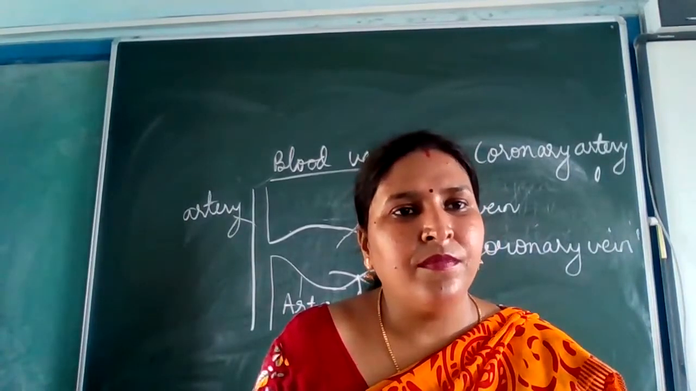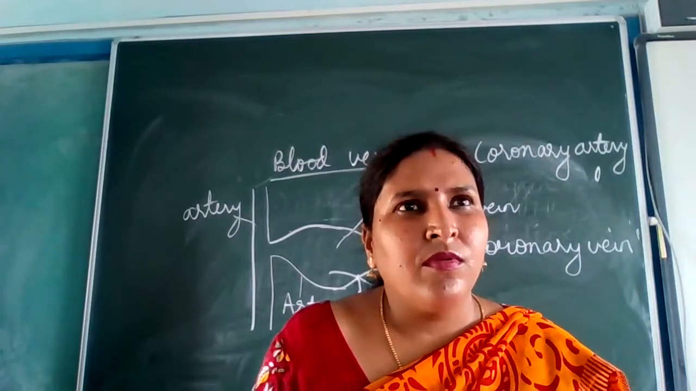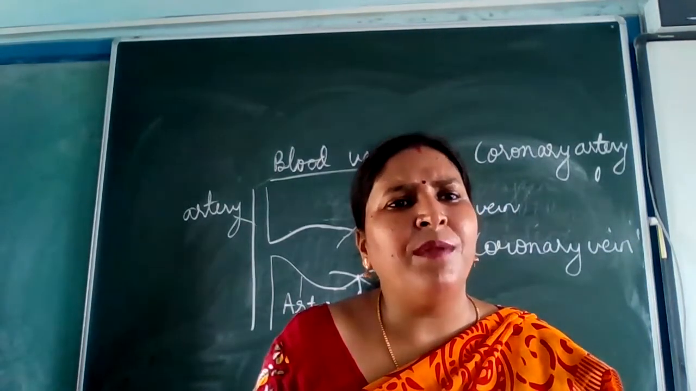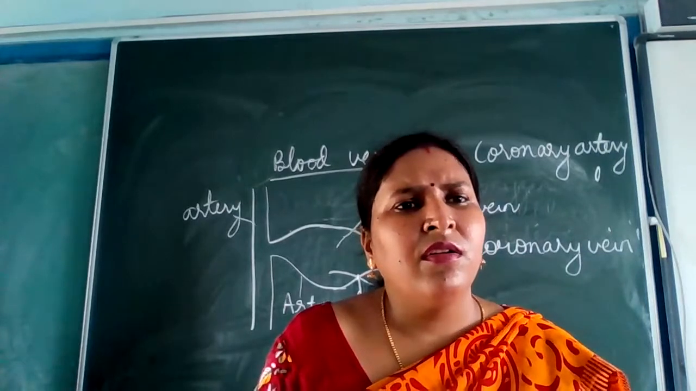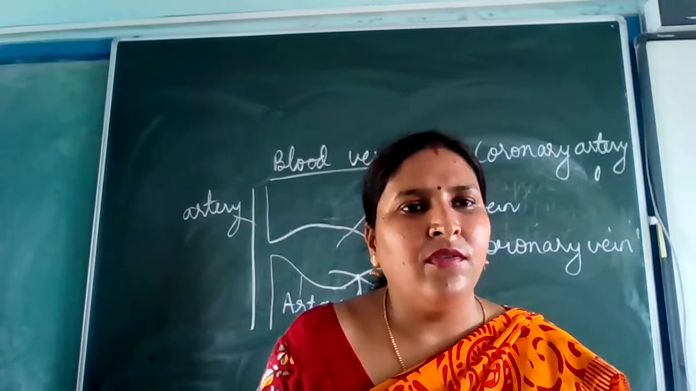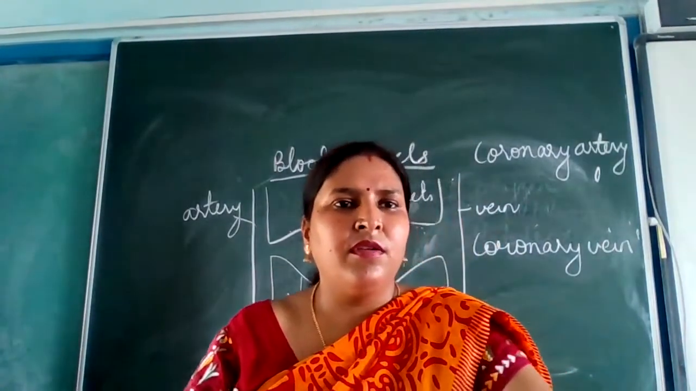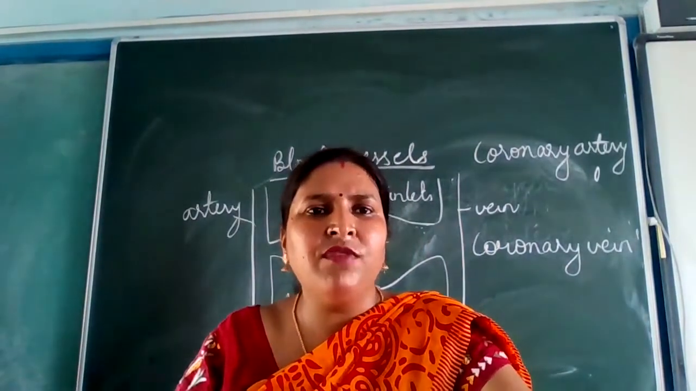Okay. And Miss, coronary vein is the extension of the pulmonary artery. It is taking deoxygenated blood from the heart. It is the extension of the vein. Okay. Yes, Shivam, unmute yourself.